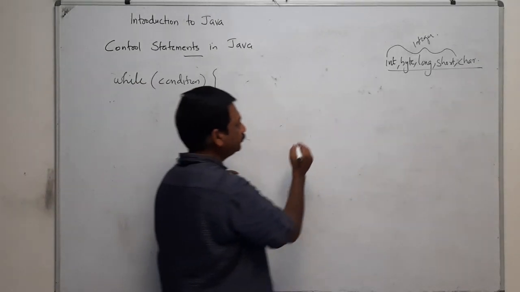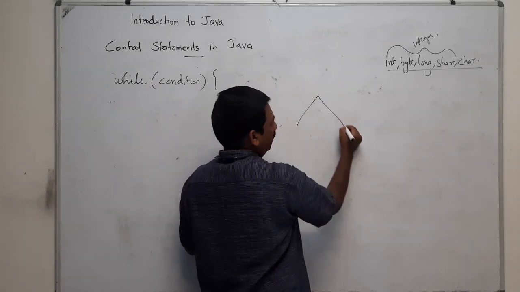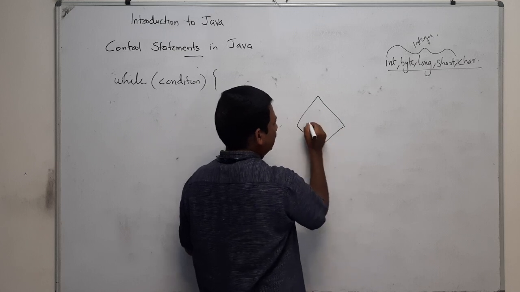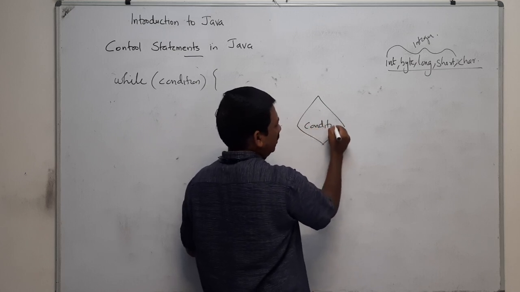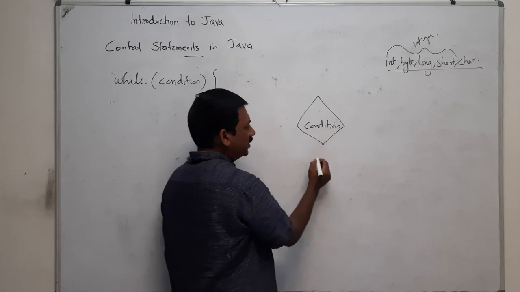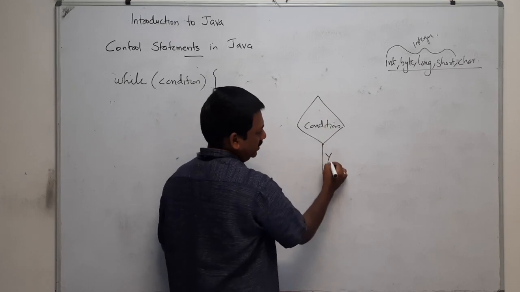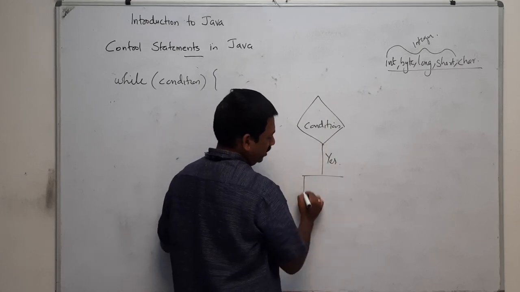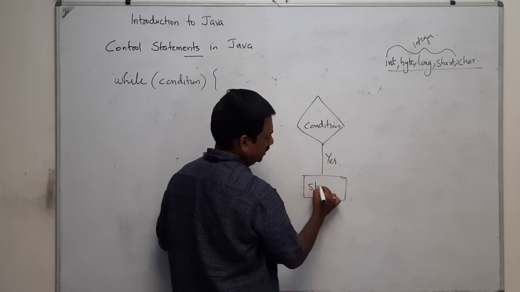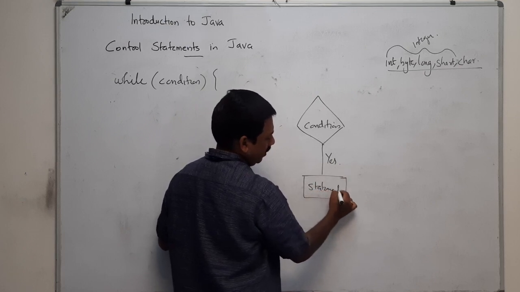For example, here the condition is evaluated, and if it evaluates yes, it is true, then it will execute this set of statements.